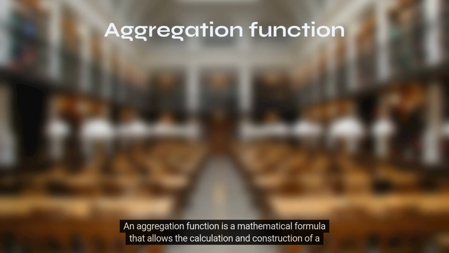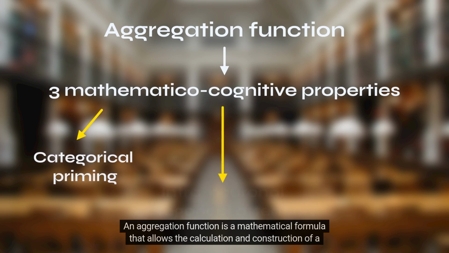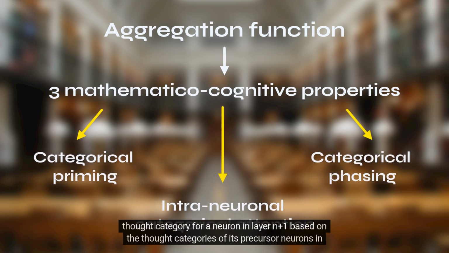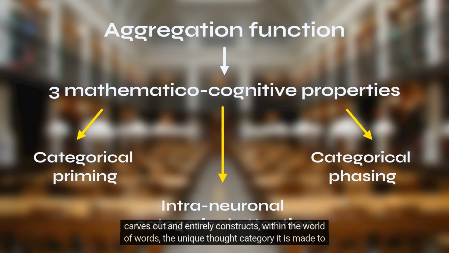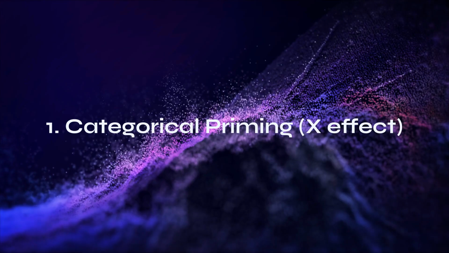An aggregation function is a mathematical formula that allows the calculation and construction of a thought category for a neuron in layer n+1 based on the thought categories of its precursor neurons in layer n. This aggregation function gives rise to three mathematico-cognitive properties that govern how the neuron in layer n+1 carves out and entirely constructs, within the world of words, the unique thought category it is made to detect.